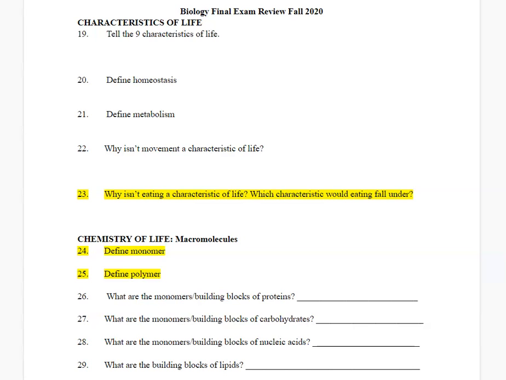A stimulus is not a characteristic of life. It's the responding, the reacting to a stimulus, something that causes a reaction. Last 2 are needs water and exchanges gas.